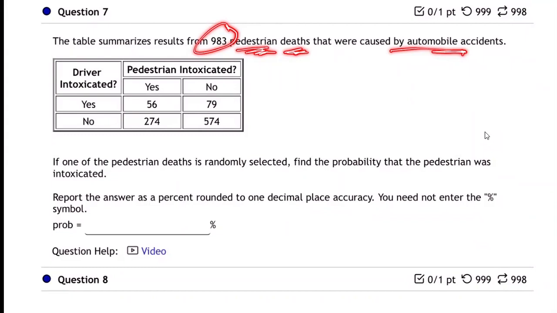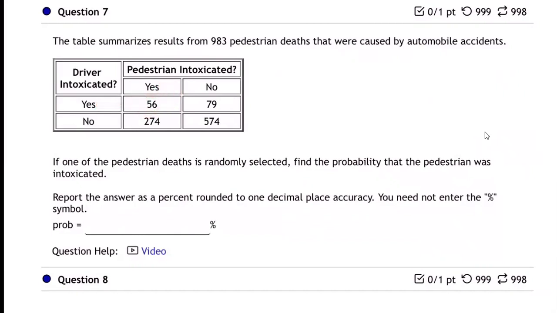So let's take a look. Group by group here, looking at that carefully, these 56, what's up with them? In those 56 cases, both the driver and the pedestrian were intoxicated. So that probably had something to do with the pedestrian getting hit by the car and dying.